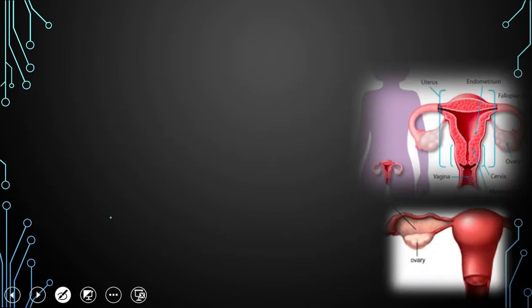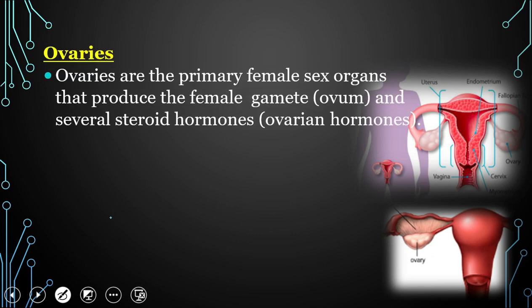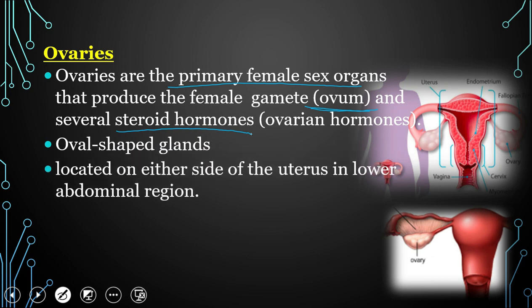First we will discuss the ovaries. A pair of ovaries are present. Both ovaries are primary female sex organs. They produce the gamete as well as the female sex hormones, the steroidal hormones progesterone and estrogen. They are oval shaped glands located on either side of the uterus in the lower abdominal region. You see here this is the abdominal region, but they are present in the lower abdominal region on both sides of the uterus.